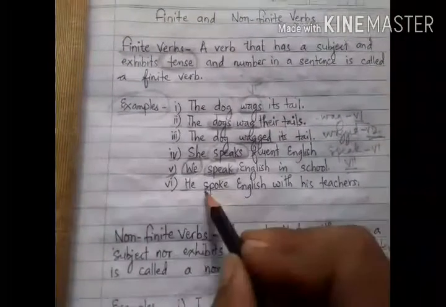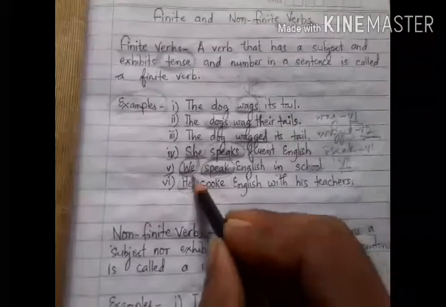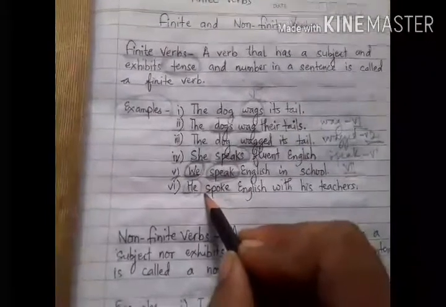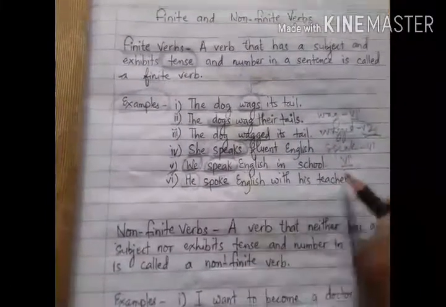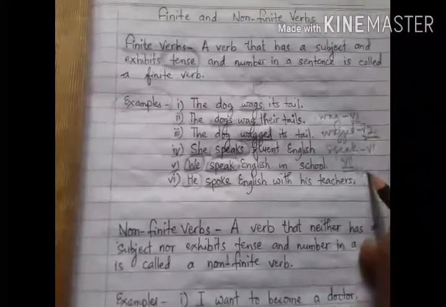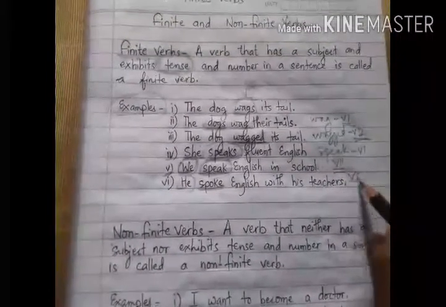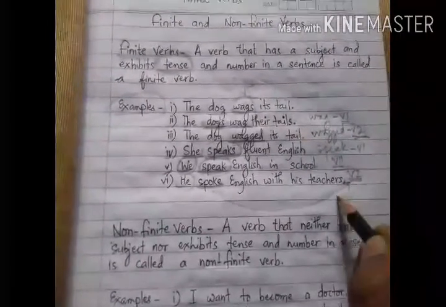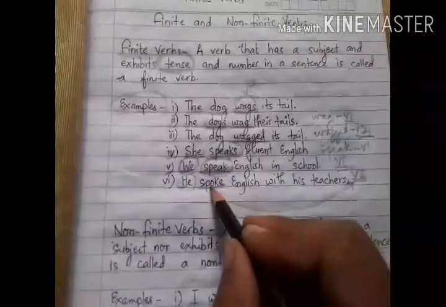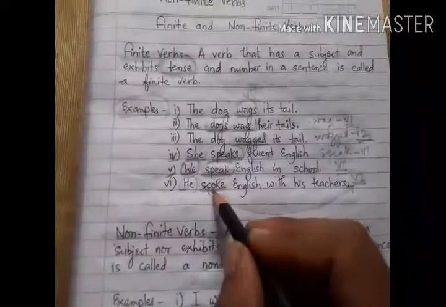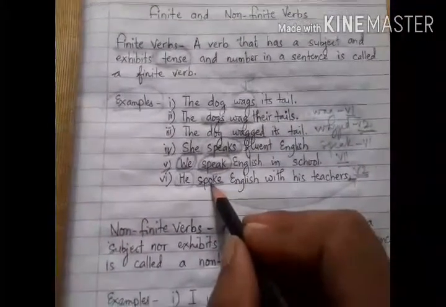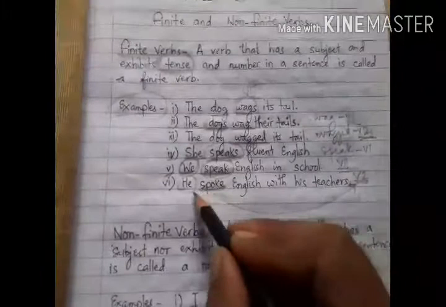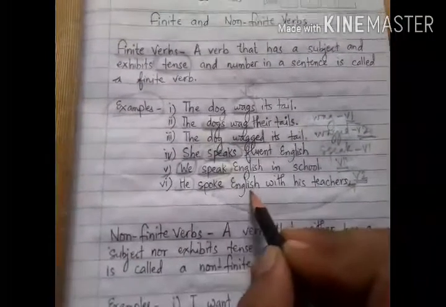So here the subject is he and the verb is spoke. Spoke is the past form of the verb speak, B2. So here the form of the verb has been changed into B2 according to the change of tense in the sentence.